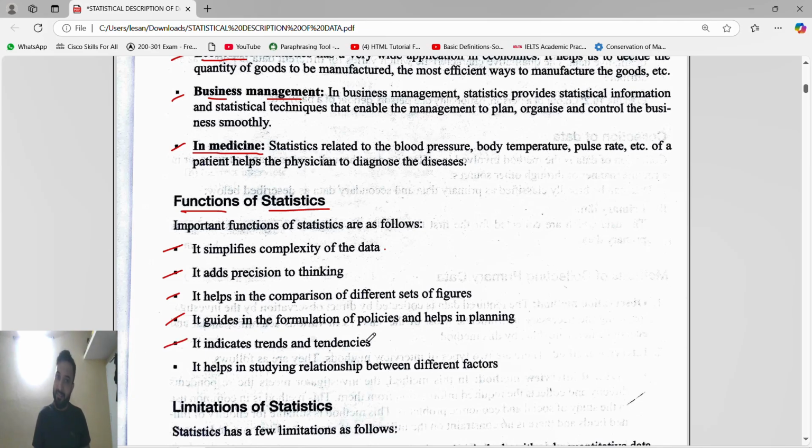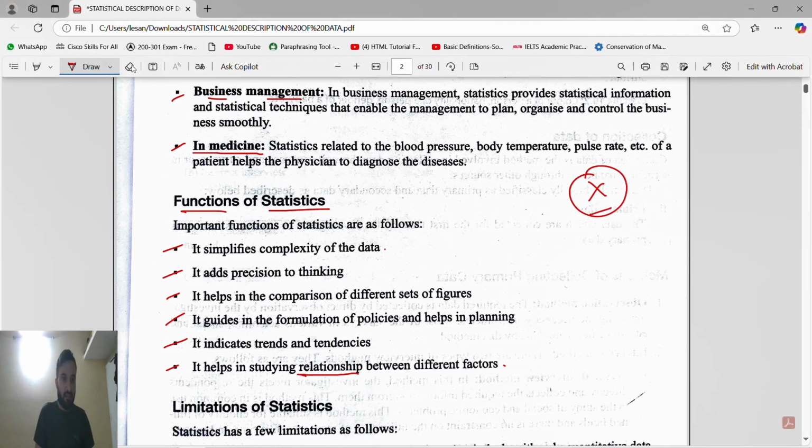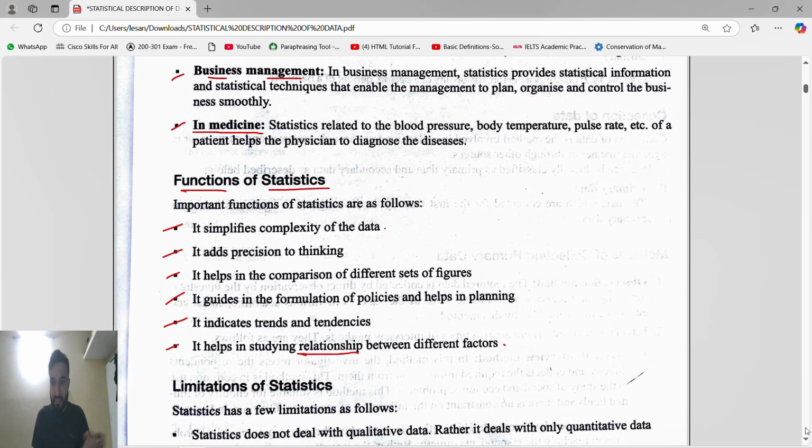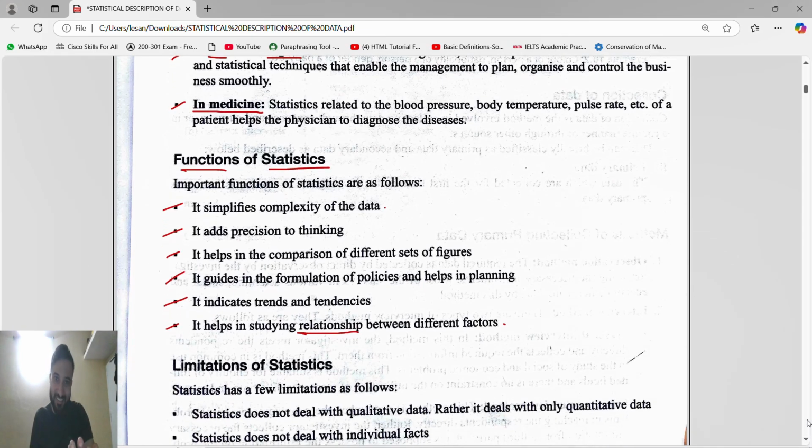Next is, it indicates trends and tendency, how the trend is increasing or decreasing. Then it helps in studying relationship between different factors. See, this is like stats. In stats, we are going to study about relationships. Except yours, we have to study about everyone's relationship. Okay. In maths, except your x, we have to find everyone's x. So this is maths and stats. They will never let you forget that you are having the x, or you are in a relationship, or you were in a relationship, or still you are not in a relationship.